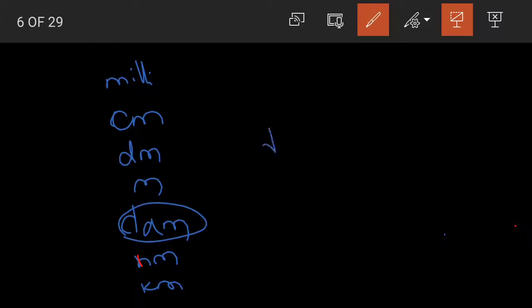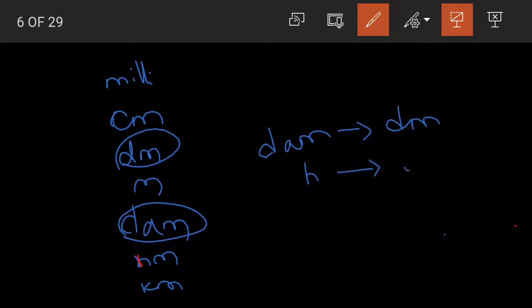Say we are converting decameters into decimeters. Again, a higher unit is converted into a lower unit of measurement. We need to multiply. Multiply by how much? Again, count the jumps. 1, 2. We need 2 jumps to reach decimeter. So that means we need to multiply by 100. 1 is common.